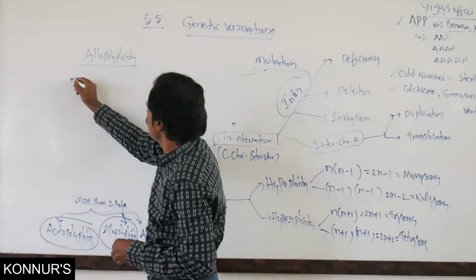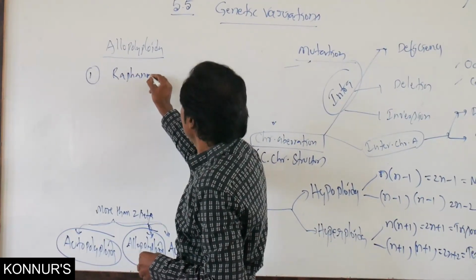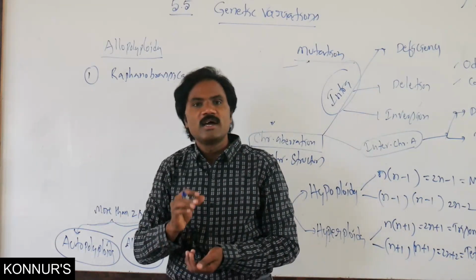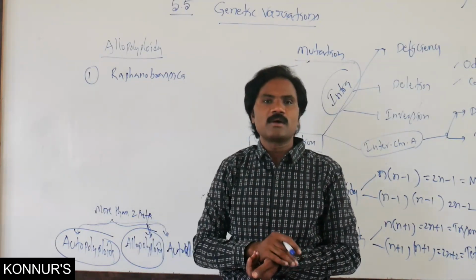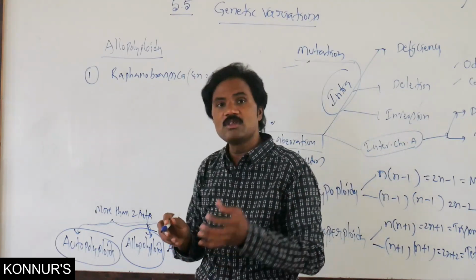Allopolyploidy, the first one, that is Raphanobrassica. This is tetraploid, 4n equal to 36. This is the first one.